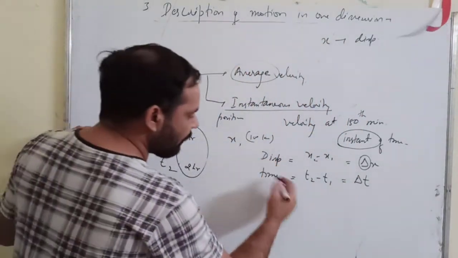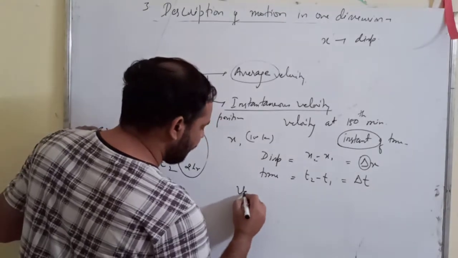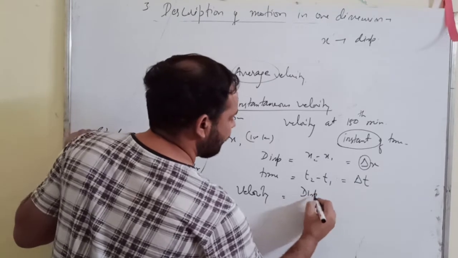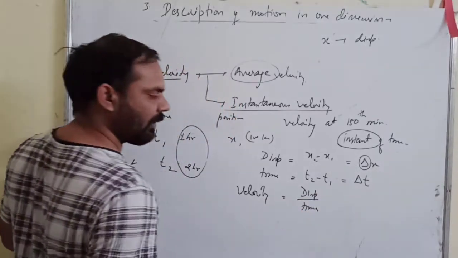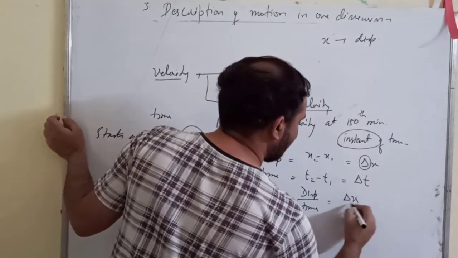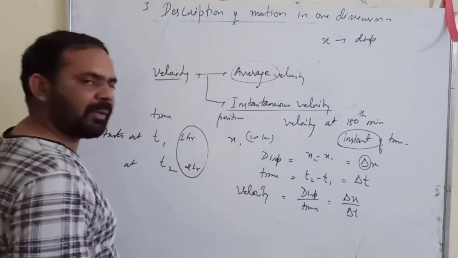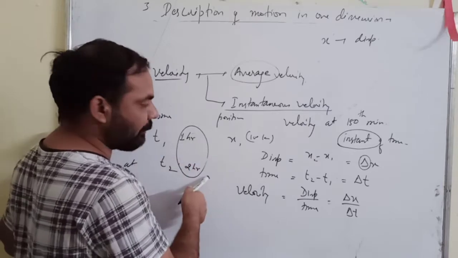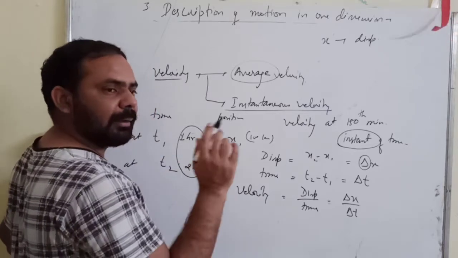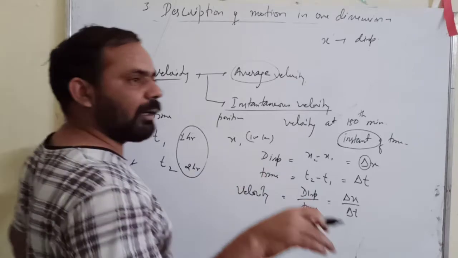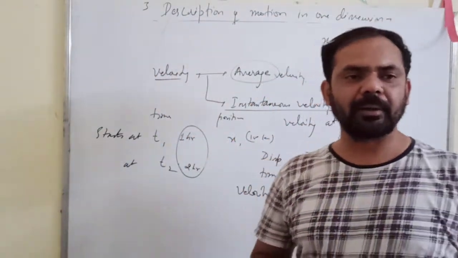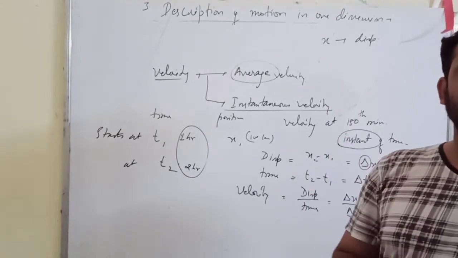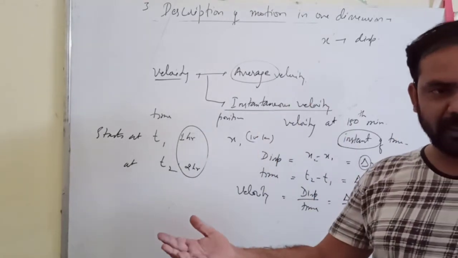Now, what is velocity? Velocity is equal to displacement upon time. So it is delta x upon delta t, right? In that example, 100 kilometer in 1 hour means he traveled 100 kilometer in 1 hour, but it doesn't mean he traveled throughout the 1 hour with 100 kilometer speed.